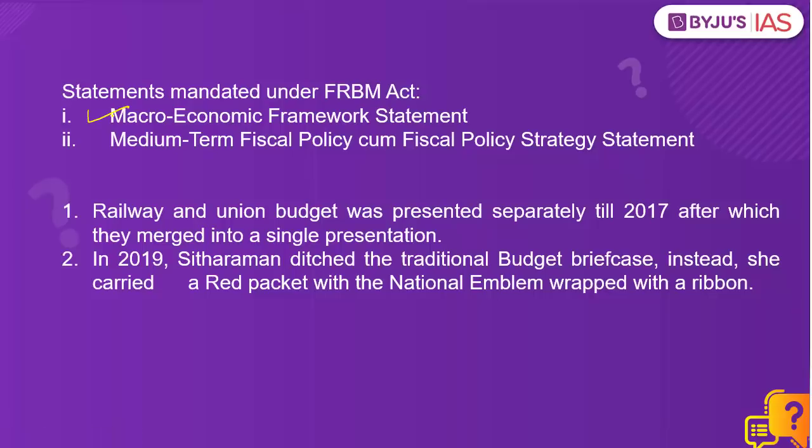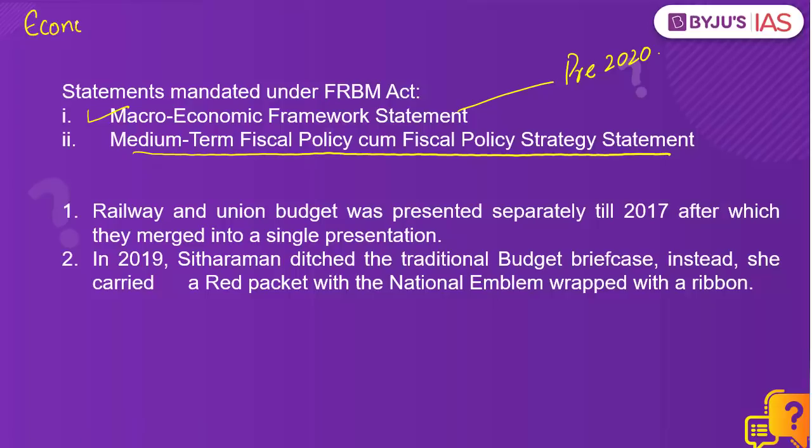One such is Macroeconomic Framework Statement, and this is the question that was asked in your Prelims 2020 as well. Which is the other statement that is presented before the Parliament along with the budget? That is Medium Term Fiscal Policy cum Fiscal Policy Strategy Statement. There is another important document called Economic Survey, but this is presented a few days before the budget, not along with the budget. A few more facts. There was a time when railway and union budget were presented separately. That was till 2017, after which both were merged into a single presentation.